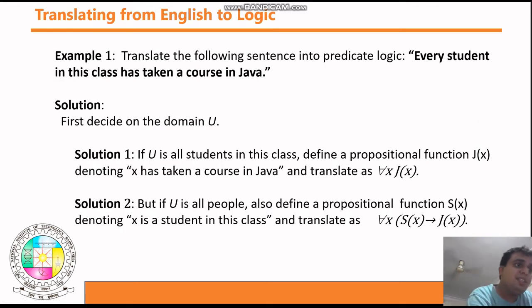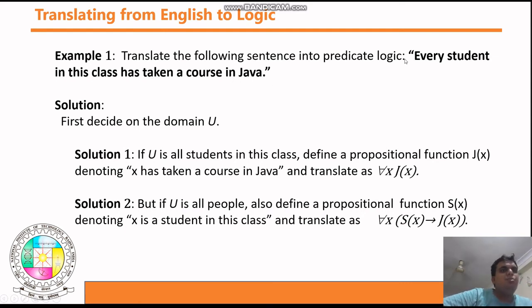Now guys, this is a very interesting part: how you can represent any English statement in terms of predicates and quantifiers. We need to see that here. See example number 1. Translate the following sentence into predicate logic: every student in the class has taken a course in Java.